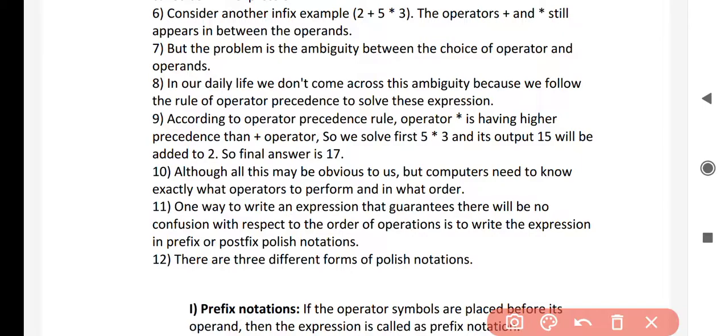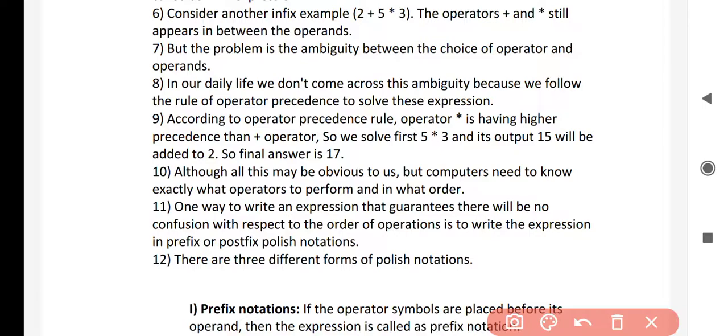Precedence means importance. Which operator has more importance, multiplication or plus? The multiplication operator has more importance, hence we multiply first and then we add. According to the operator precedence rule, the operator star has higher precedence than the plus operator. Although all this may be obvious to us because we are human beings, computers need to know exactly what operators to perform and in what order.